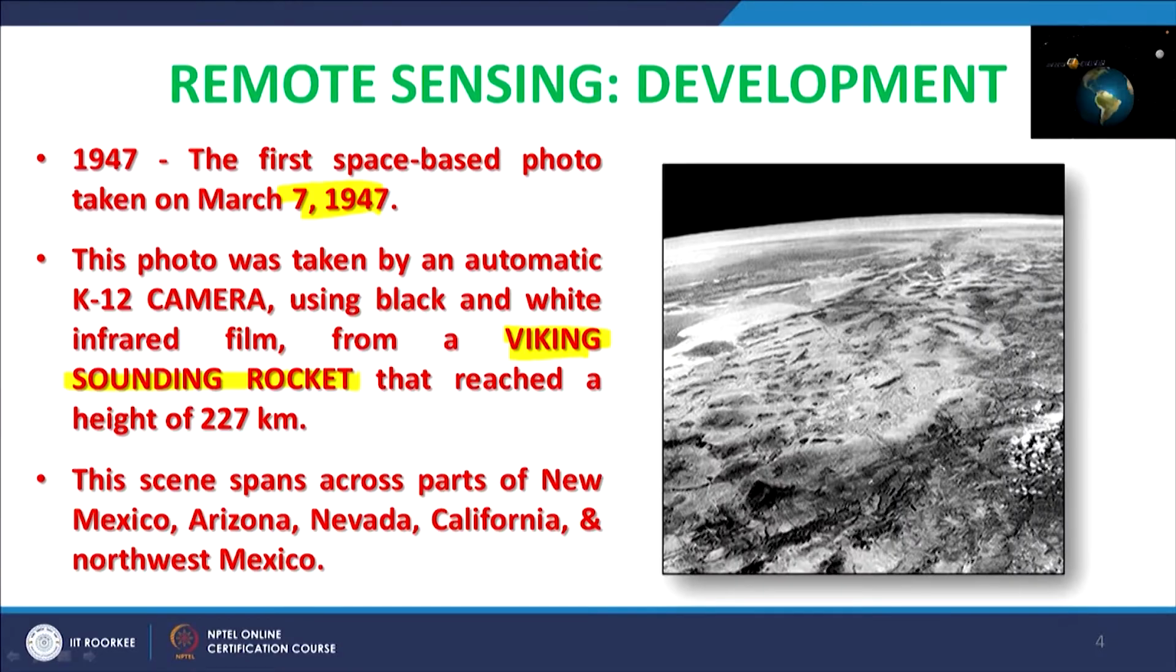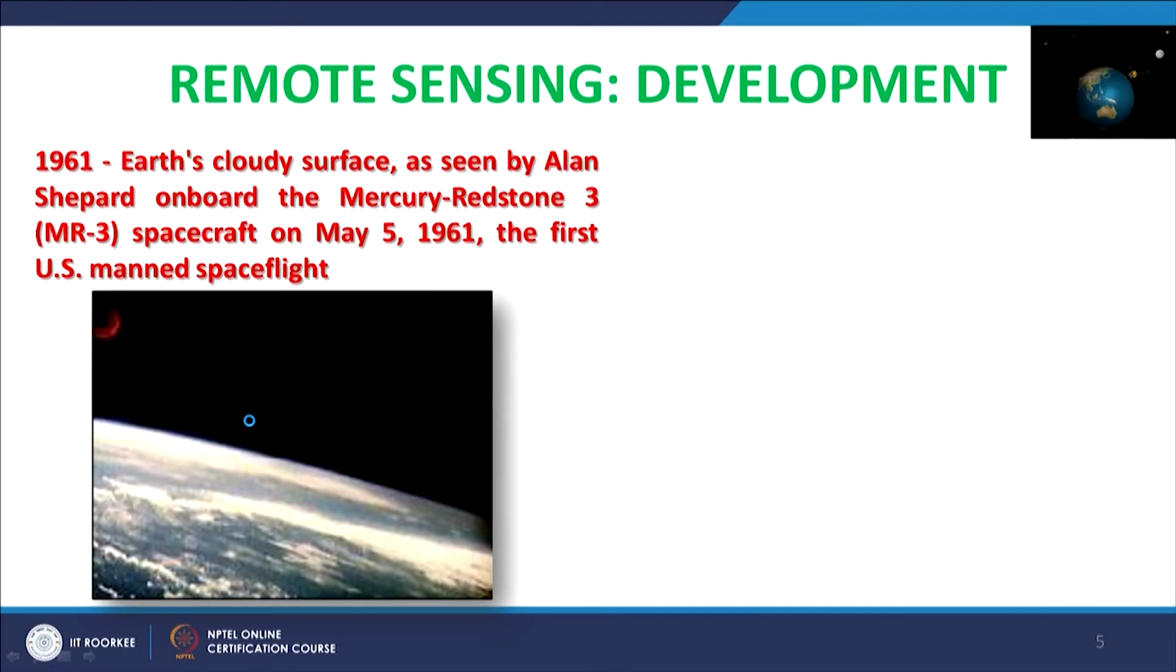The scene you see here covers a large part of America, Mexico, Arizona, Nevada, California, and northwest Mexico too, because of the height reached by this rocket. And of course at the time it was also oblique in direction.